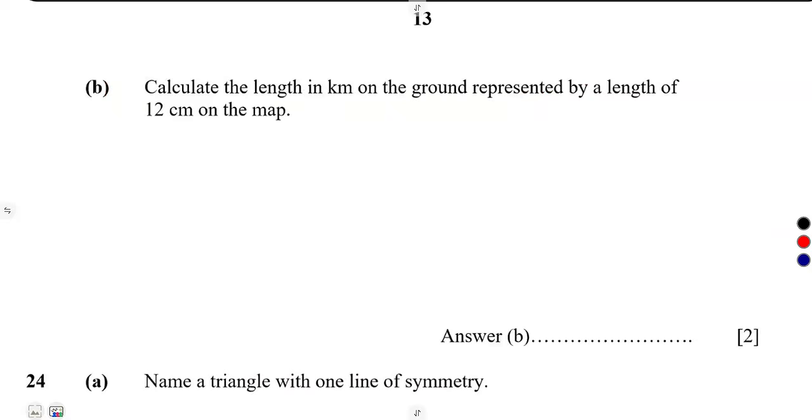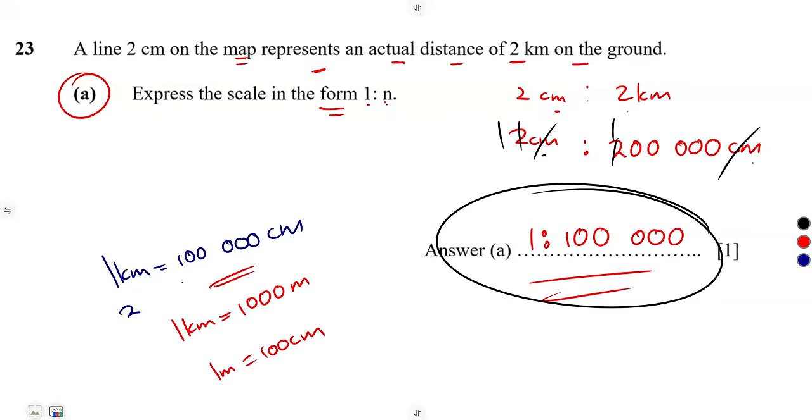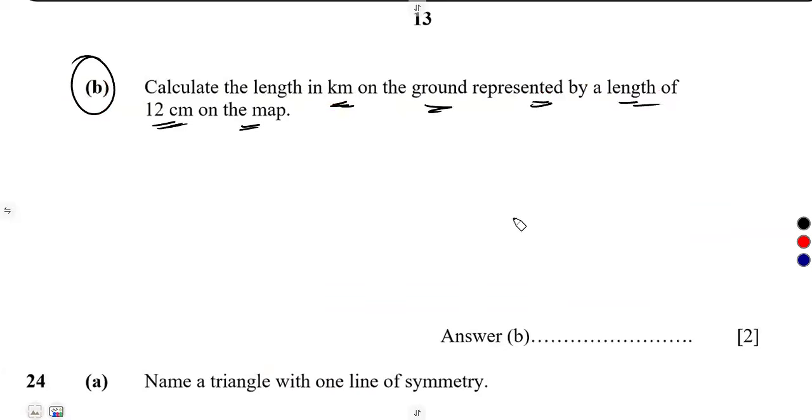All right, then calculate the length in kilometers on the ground, represented by a length of 12 centimeters on the map. So guys, are we going back to this? No, we can simply use the initial given scale that 2 centimeters represents 2 kilometers on the ground.